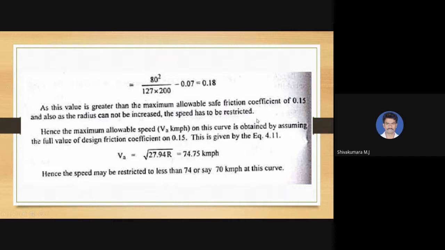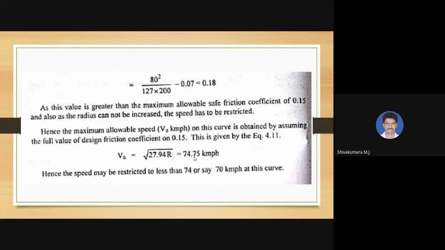So in such a case, we need to calculate the restricted speed. The same equation, e plus f equal to v square by 127 r. In this case, the e and f values, that is 0.07 and 0.15, need to be substituted. So Va will be equal to root of 27.94 into R. So that is 74.75 kilometer per hour, the allowable speed.